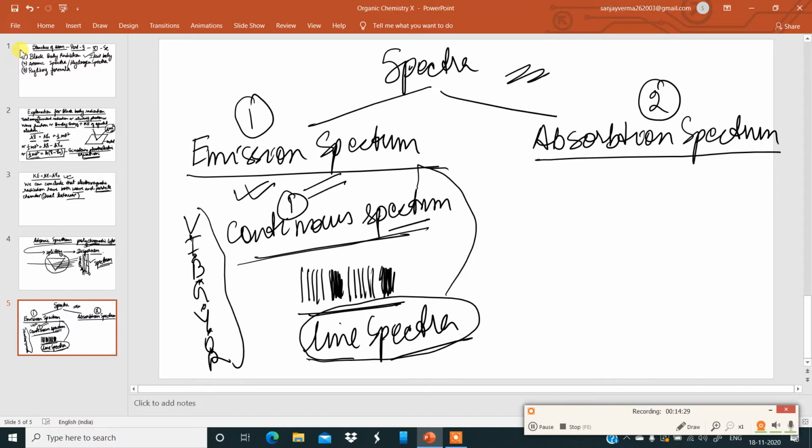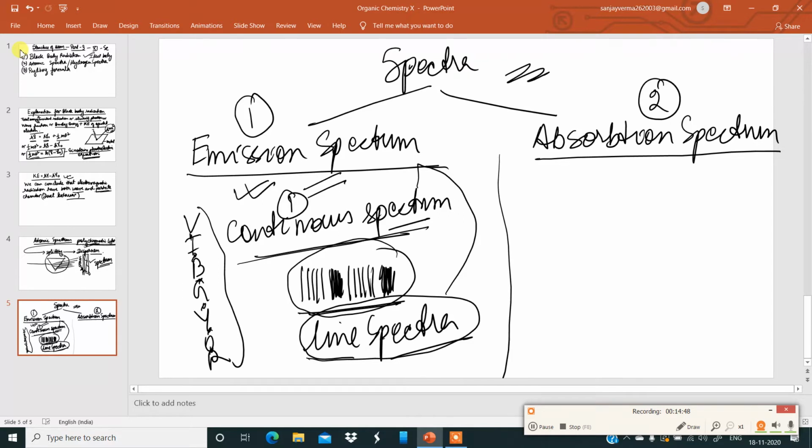Line spectra is a fingerprint of atoms. With the help of line spectra or emission spectra, we can get the fingerprint. We all have fingerprints, each and every one of us has unique and special fingerprints. So line spectra can be considered a fingerprint of atoms.